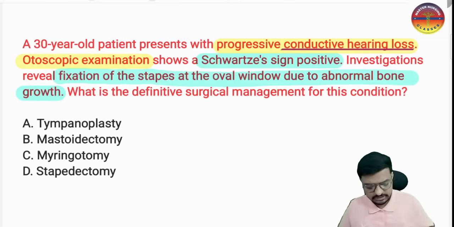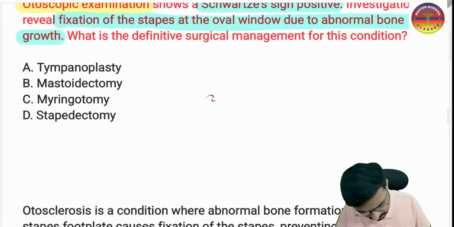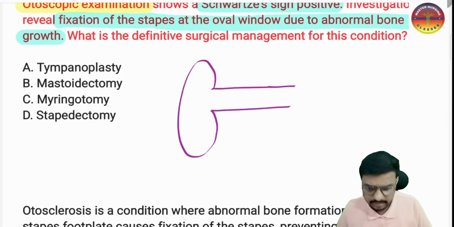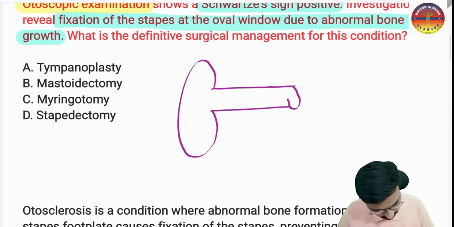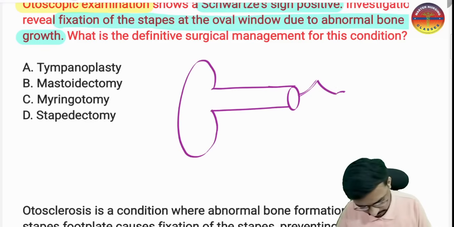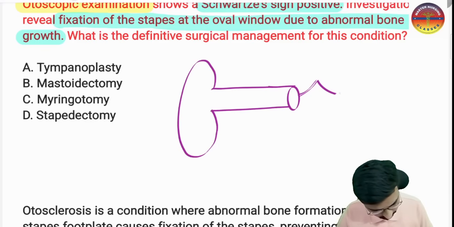As I showed in the last class image, one more time I will try to draw. This is the external auditory canal we have. Here we have the tympanic membrane. Here we have the malleus. And here we have the middle bone, that is the incus, and here we have the bone called the stapes.